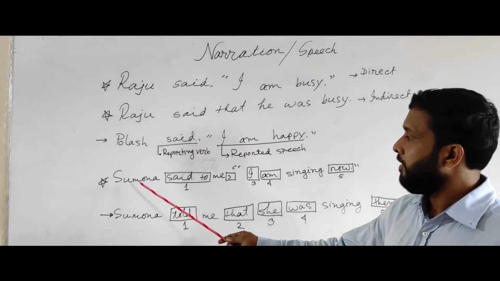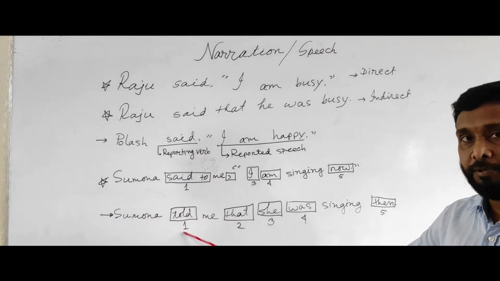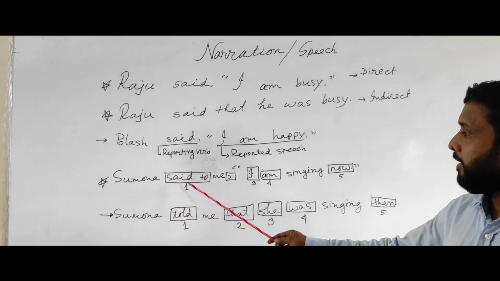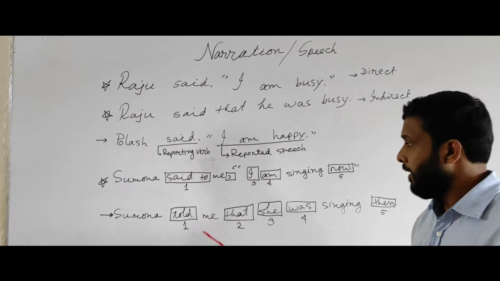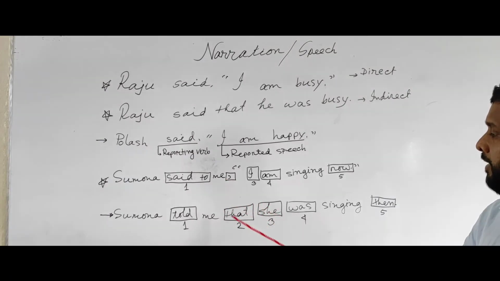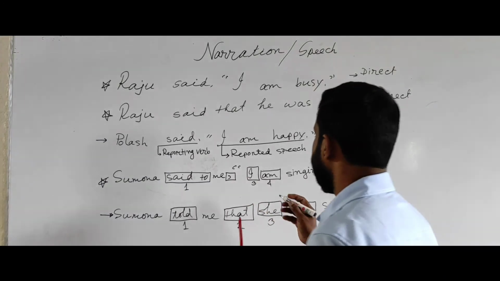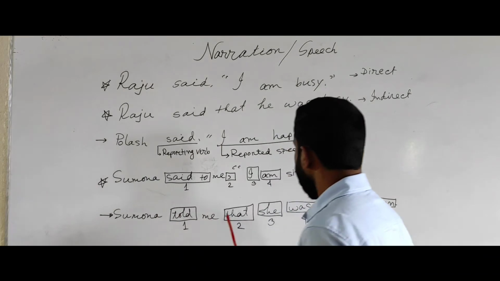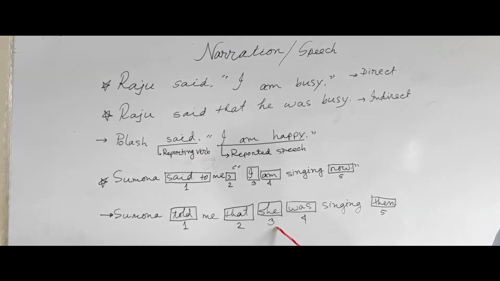First of all, the reporting verb should be changed. Reporting verb sometimes must be changed. Here, instead of "said to," I have written "told," and then after the object, instead of the comma, I have written "that." That is number 2. Number 3, here "I" is changed to "she," and then "am" is changed to "was," "singing," and then "now" is changed to "then."